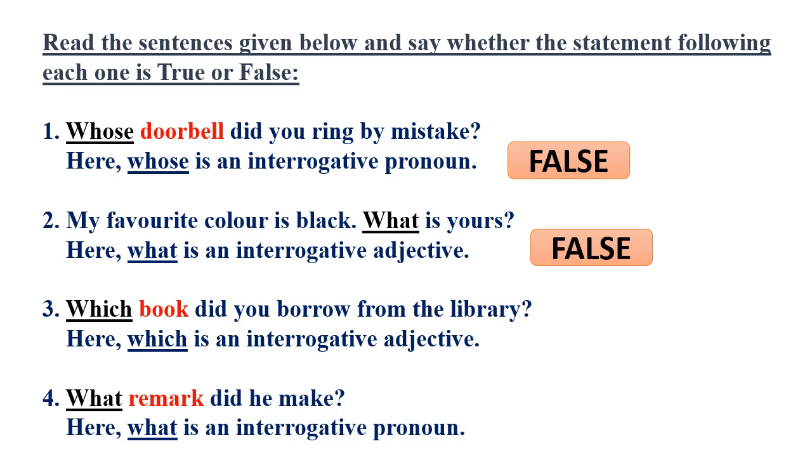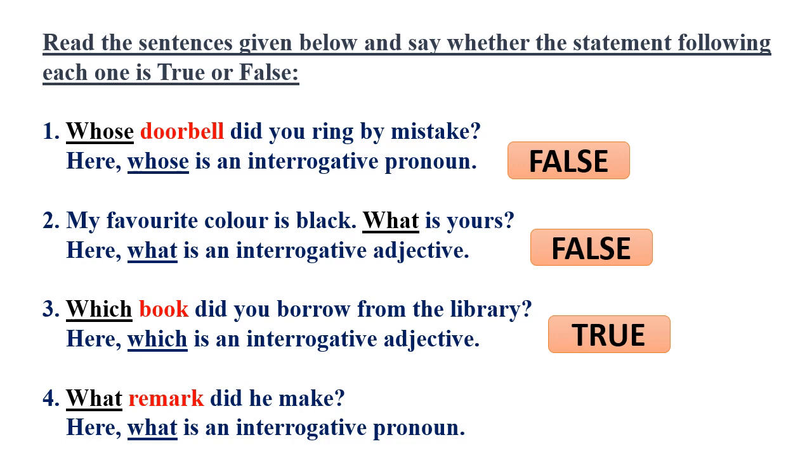Look at the third one. Which book did you borrow from the library? In this sentence, the word which is used to frame a question and it is followed by a noun. So, the word which is an interrogative adjective. The statement which follows it also says here which is an interrogative adjective. So, it is true. What remark did he make?